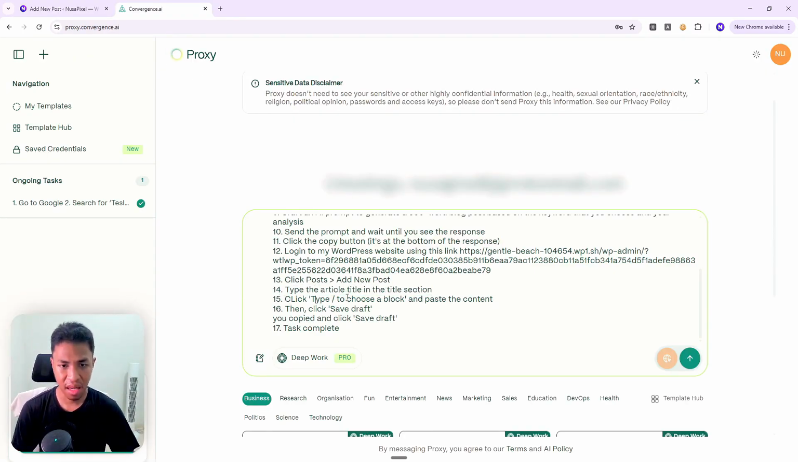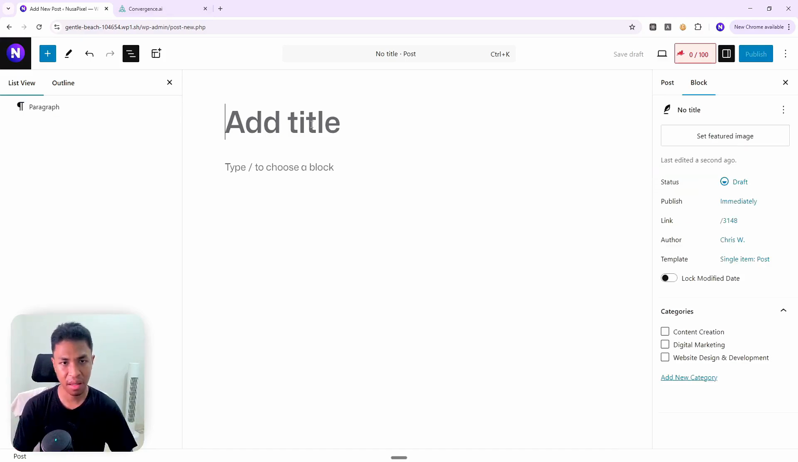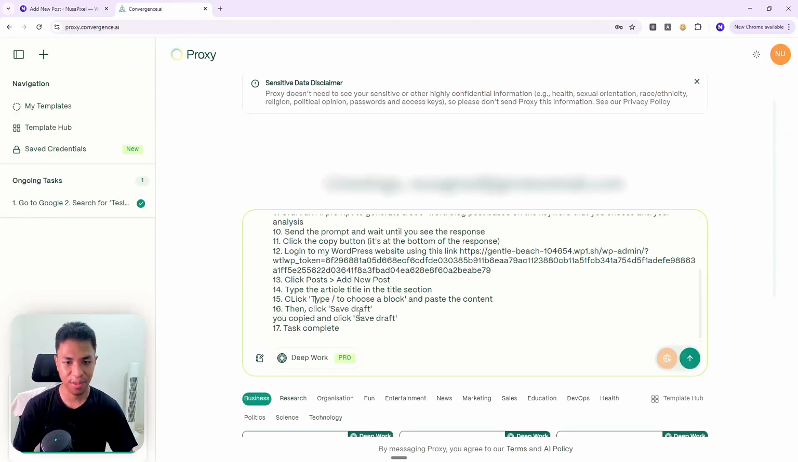And then click type / to choose a block. Again, this is referring to this area because according to my test, AI is so confused after it inserts the title. It just doesn't know what else to click because it is not very intuitive. There is no button or indication or anything. You have to click this first before you can paste or insert the content, and that's very important.